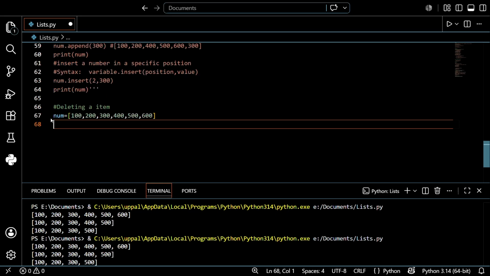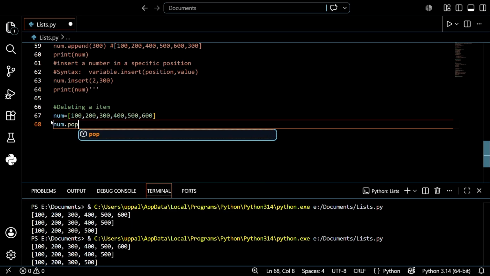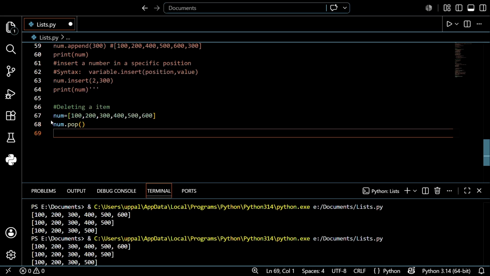There are three syntaxes I will explain right now. So please listen carefully, guys. Do not skip anything. If you skip, it will confuse a lot. So we just learned one thing: how to remove the last item. Just write num dot pop off. It's done. We just removed the last one.